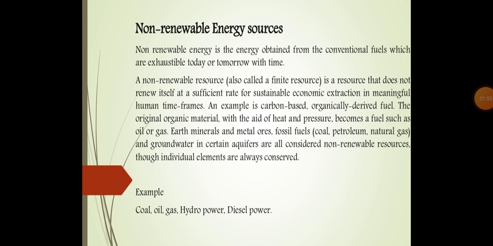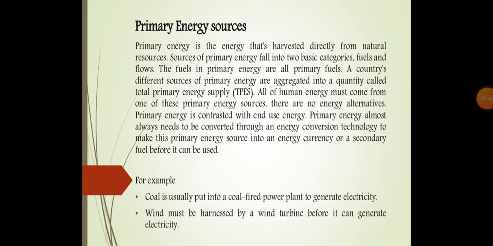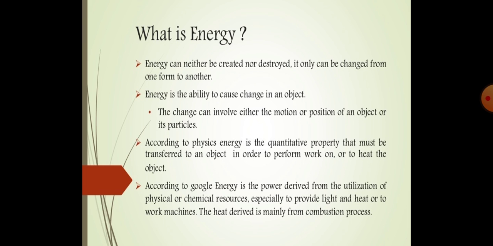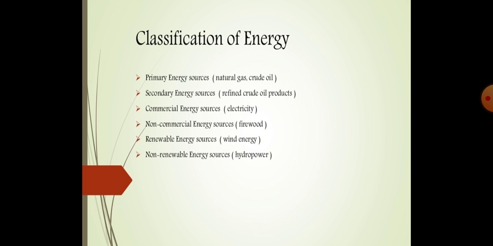Okay, so let's recap what we have seen. We have seen what is energy, the definitions of energy, then classification based on primary and secondary energy sources, then commercial and non-commercial energy sources, then renewable and non-renewable energy sources. Primary energy sources are those we can get directly from nature, for example coal and petroleum. Next are secondary sources, which we refine, like electricity and hydrogen.